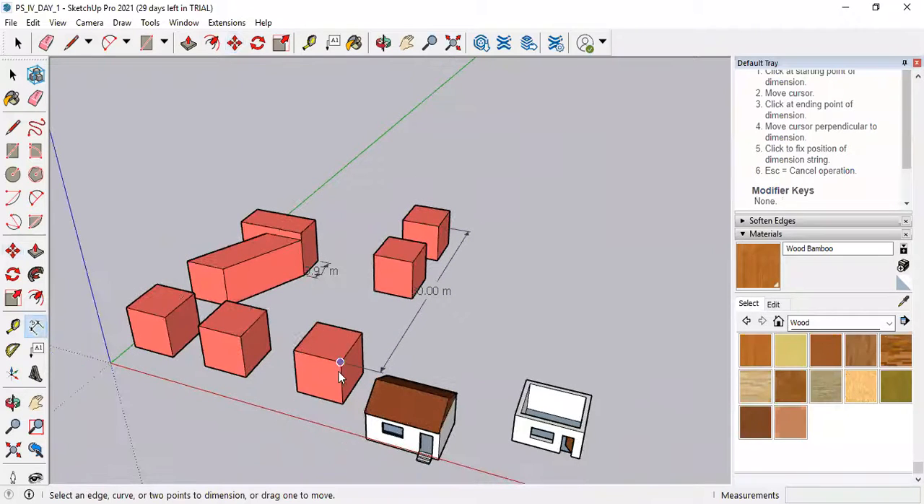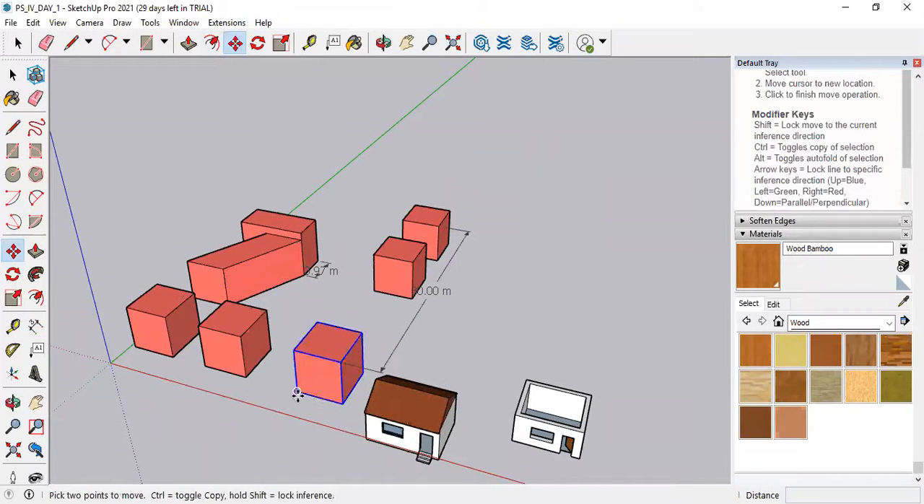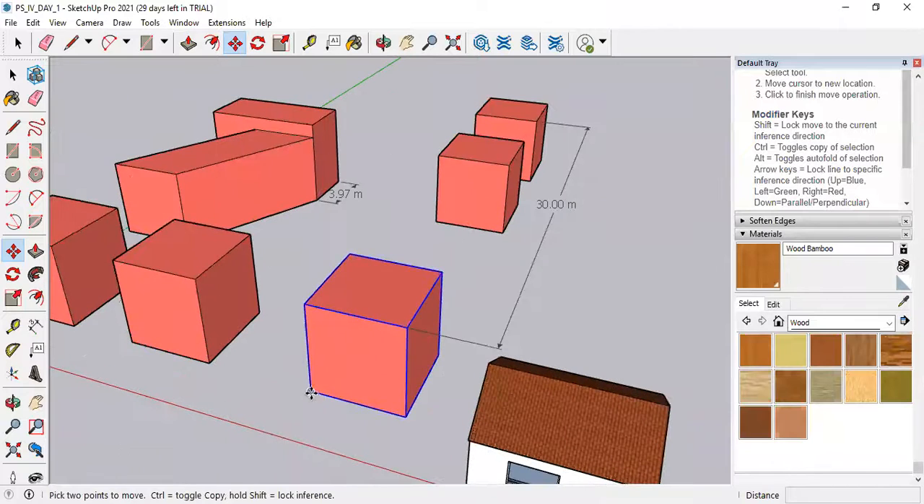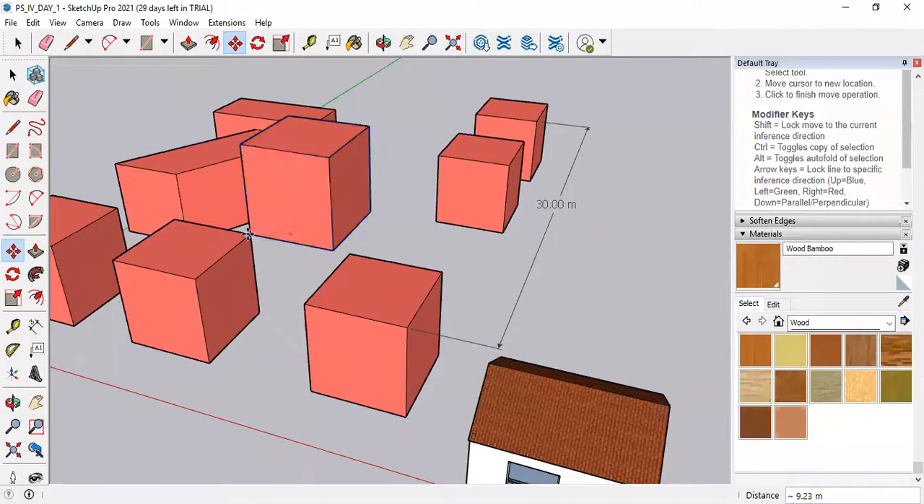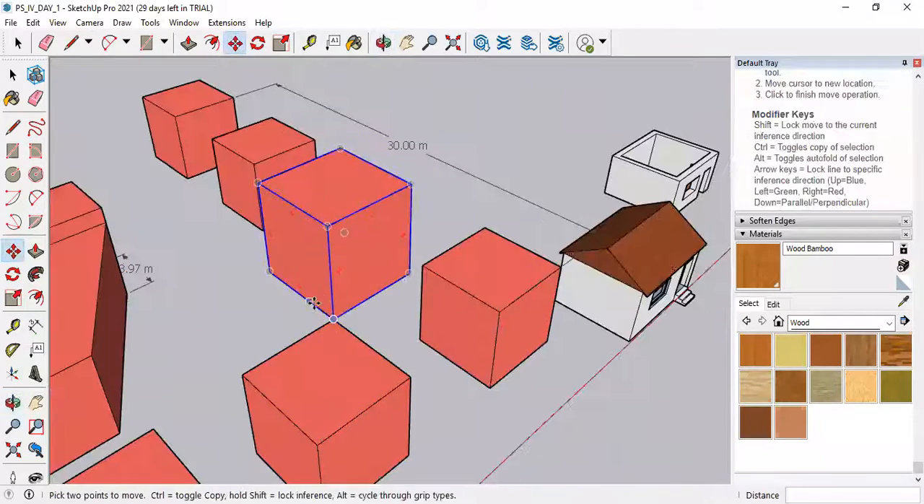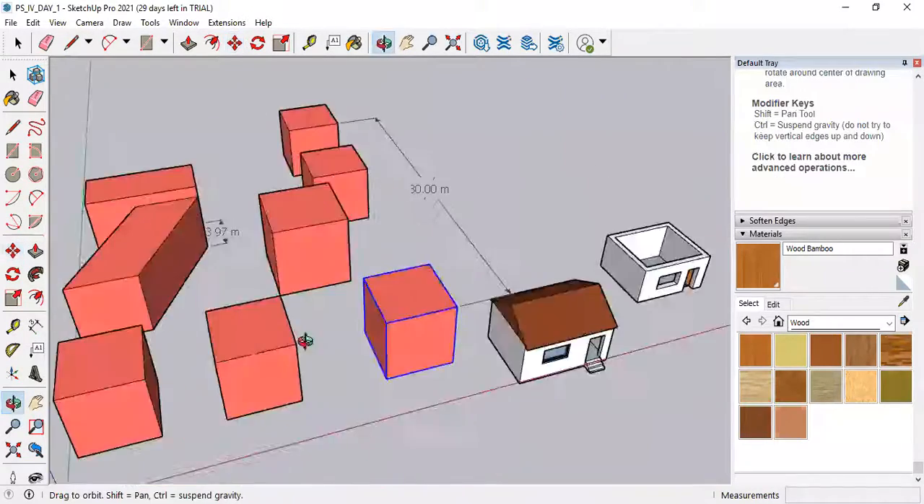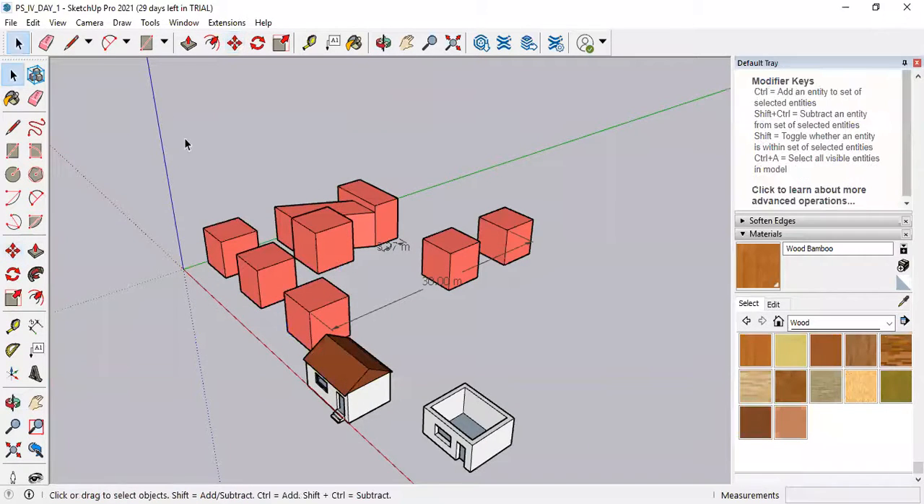If you are having a reference point, then there is no necessity. Like, reference point means select this point, press and hold control button and place it over here like this. So this will become my reference point. Okay, let's move further.